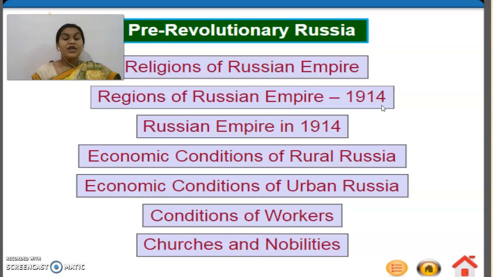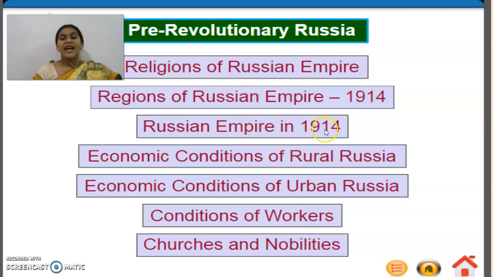Because as I told you in the last class, Russia was an empire. Children understand? It was not a country, it was an empire. The king acquired even the neighboring countries and states, and all together it was called the Russian Empire. So which regions were together in Russia, that we are going to see today.